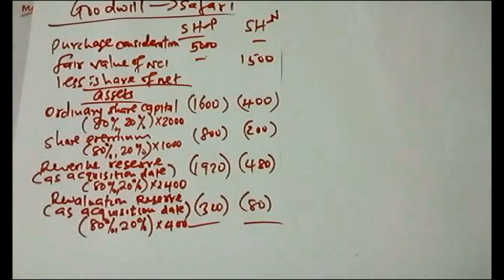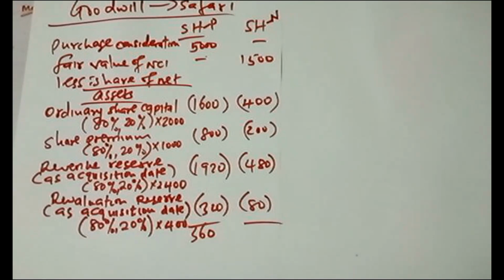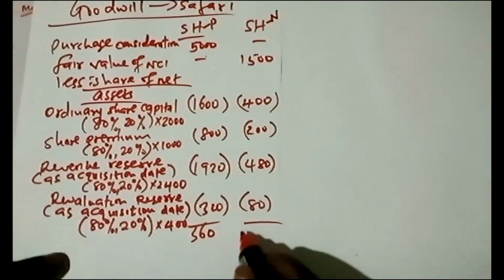Just a minute, then I will answer your question. So 1,500 minus 400 minus 200 minus 480 minus 80. So this is 340.